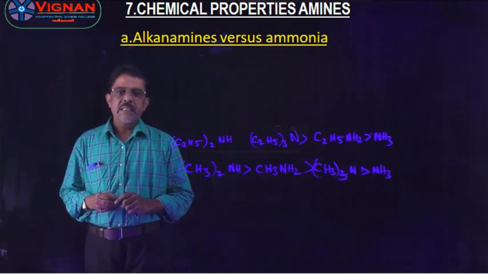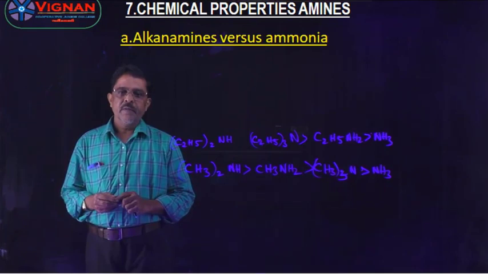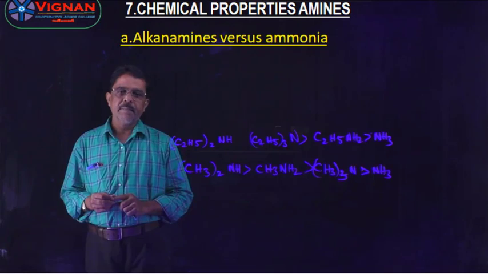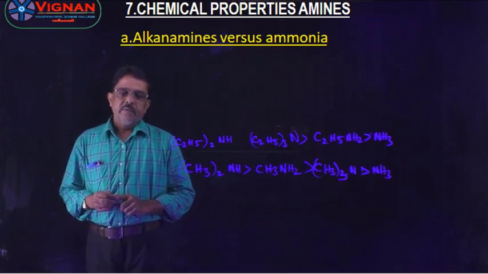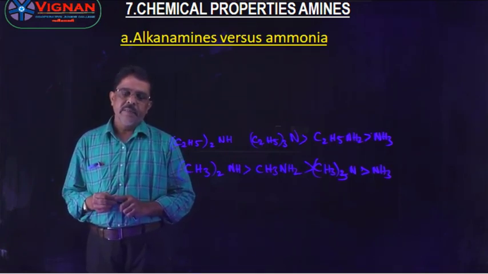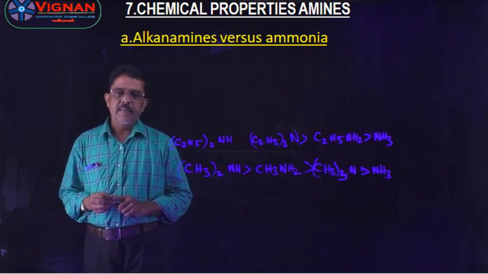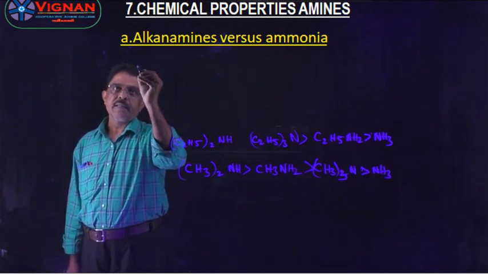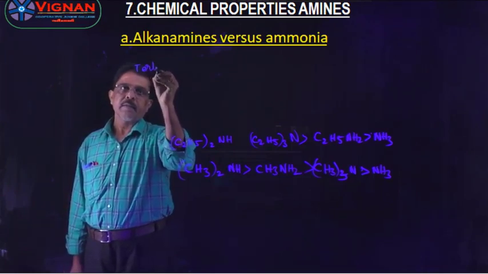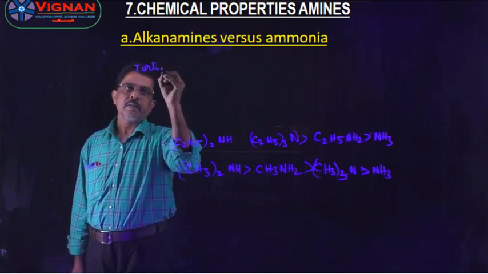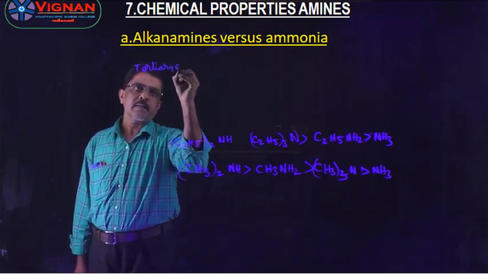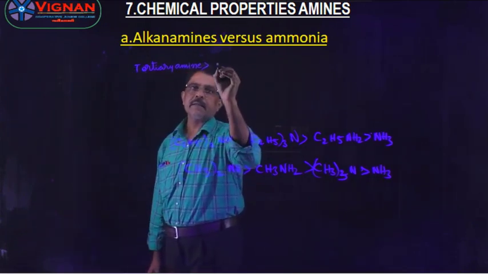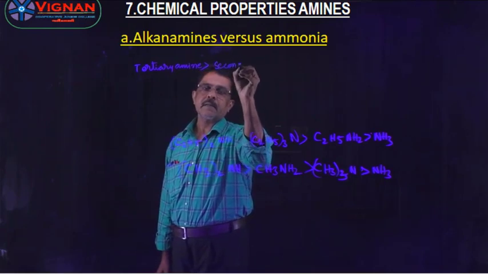Chemical properties: alkyl amines versus ammonia, basic strength comparison. In the vapor phase, the basic strength of amines is as follows. Tertiary amines have greater basic nature than secondary amines.